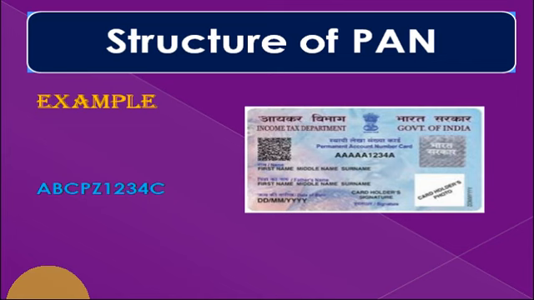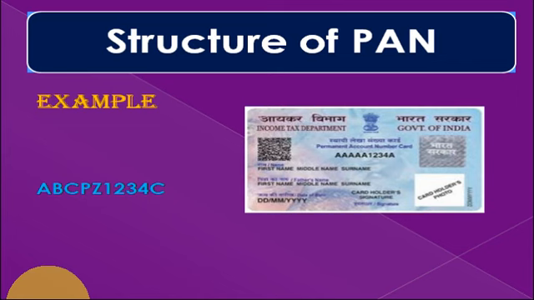A represents association of persons, B represents body of individuals, C represents company, F represents firm, G represents government, H represents Hindu undivided family, L represents local authority, J represents artificial juridical person, P represents individual or person, T represents trust or association of persons.